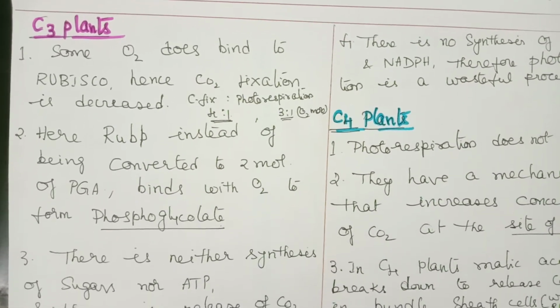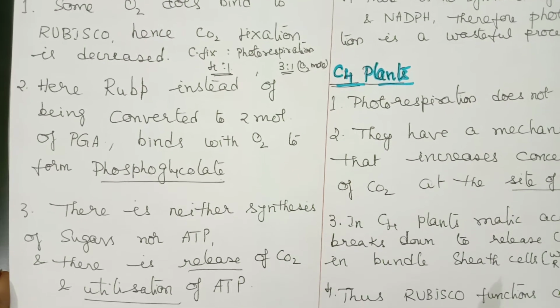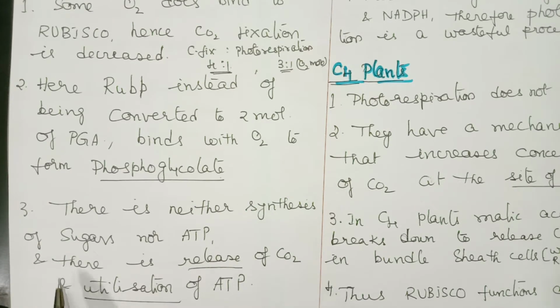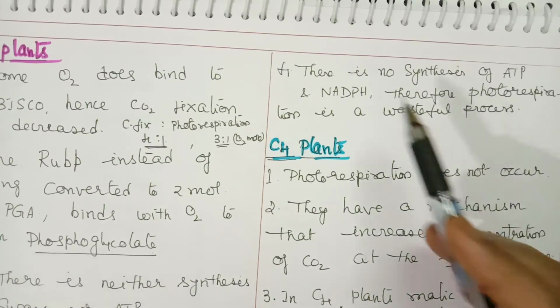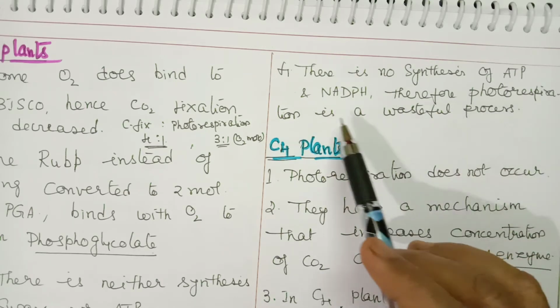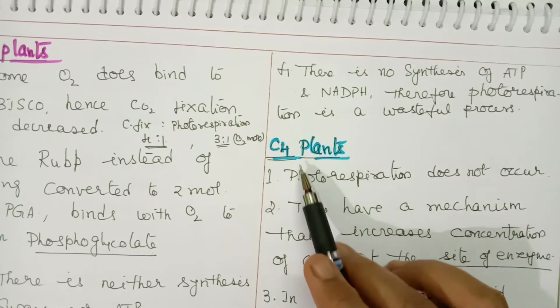Here there is neither synthesis of sugars nor ATP. There is a release of carbon dioxide and utilization of ATP instead of synthesis. Since there is no synthesis of ATP and NADPH, this process is considered a wasteful process.